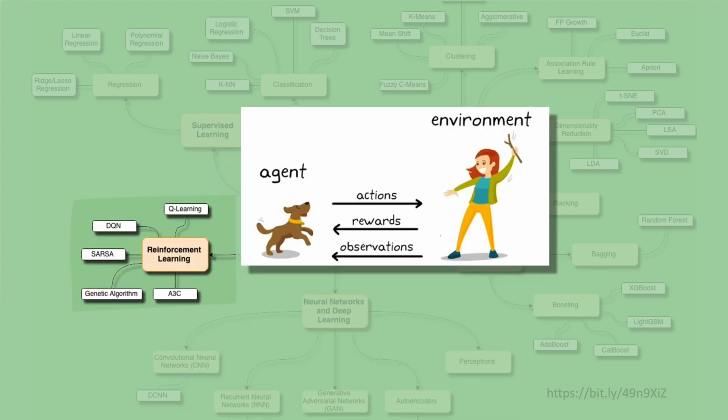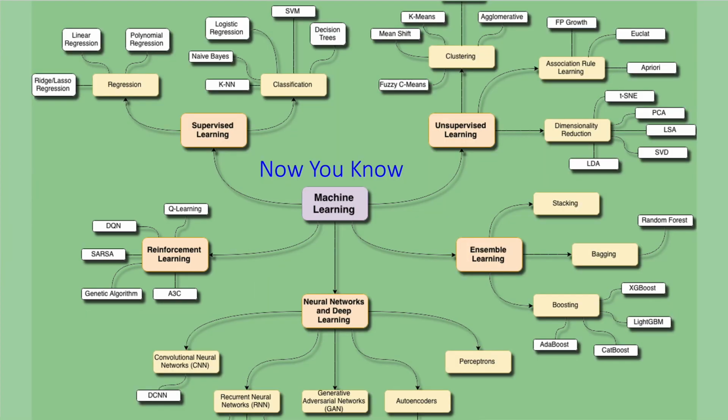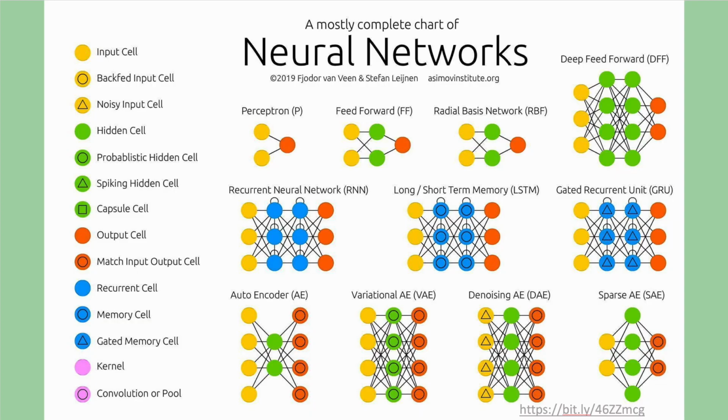Reinforcement learning is where an agent is rewarded for making a correct decision. Reinforcement learning is used heavily in robotics and in gameplay. It has its origins in the work of psychologist B.F. Skinner and the discipline of operant conditioning dating back to the 1930s. It dates even further back if one considers the work of Pavlov and his dog. Now you know. Each type of neural network is a creature in a zoo of possible configurations.